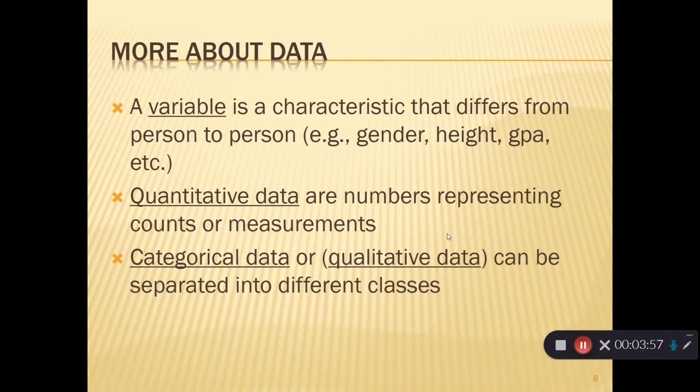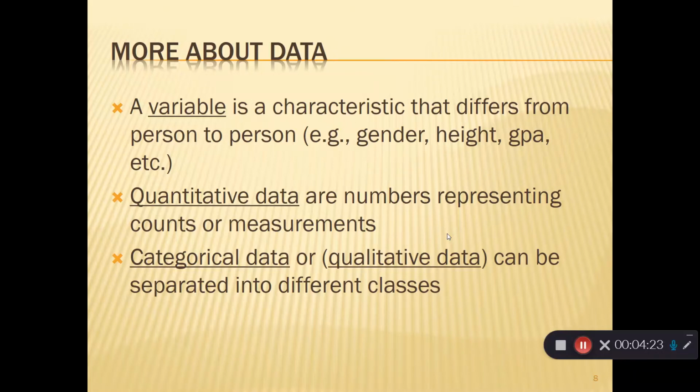Now, a variable is a characteristic that varies from person to person. For example, we could talk about people with different hair colors. That would be a variable. Or we could talk about people of different ages. That would be a variable, the age. Quantitative data is data that results in numbers, but they've got to be meaningful numbers. They represent a count or some sort of measurement.